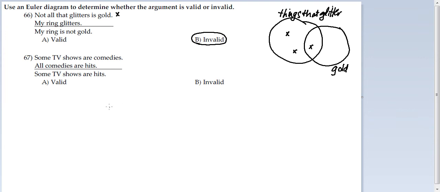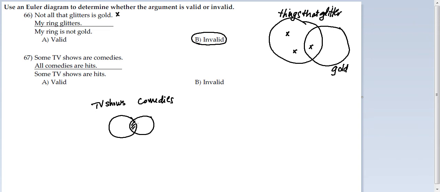We have TV shows and comedies. Alright, so let's draw these circles, TV shows and comedies. And now all comedies are hits. Alright, so some TV shows are comedy. By the way, this corresponds to that overlap there, right?